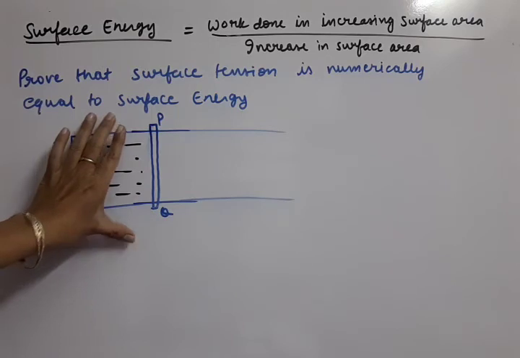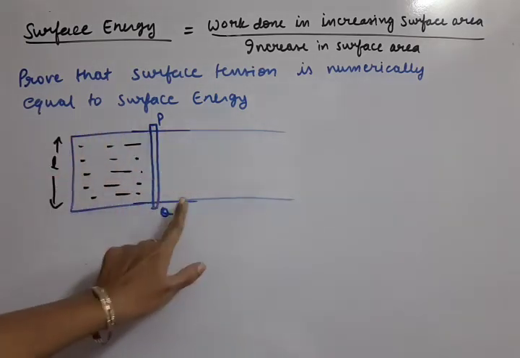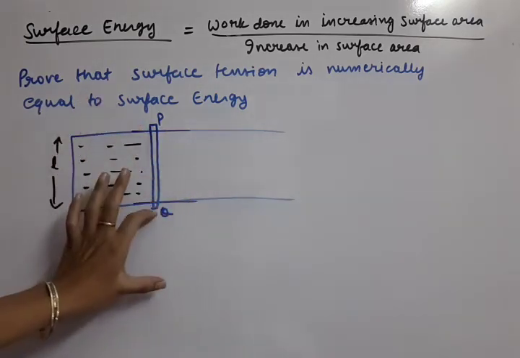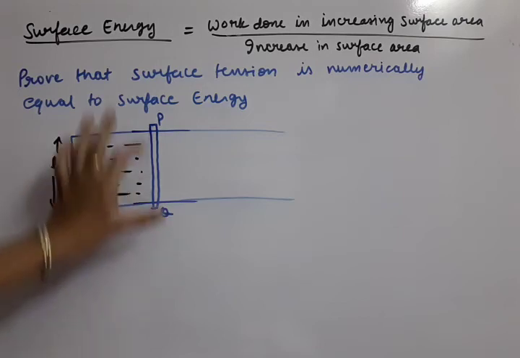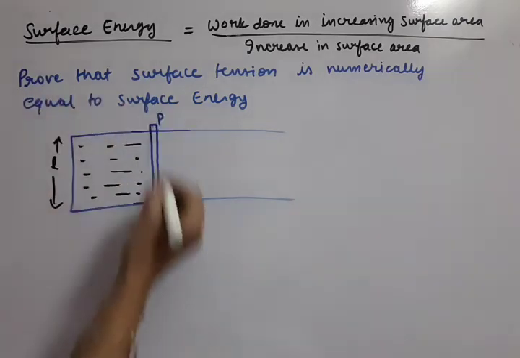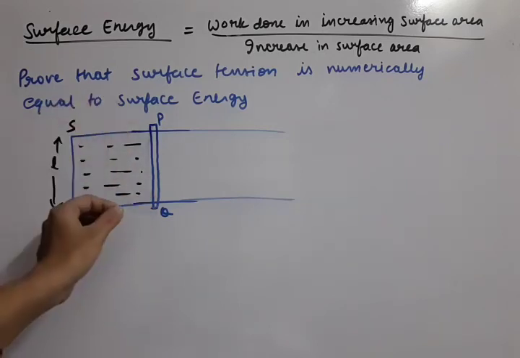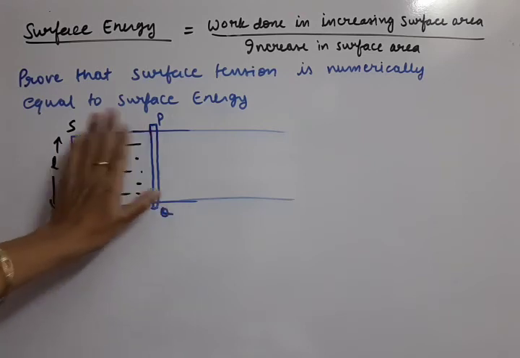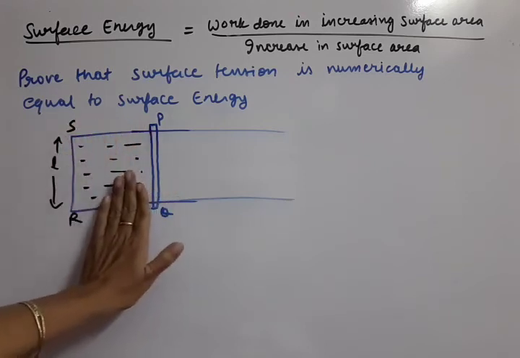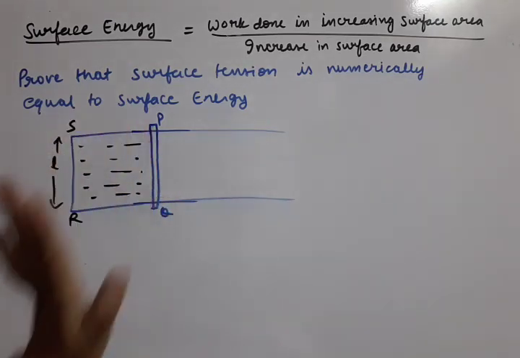Let us understand. Suppose we take a wooden frame and this is the PQ end, which is movable. Initially the area is PQRS. We dip it in the soap solution, and as we take it out, a thin soap film will be created in between the closed part.